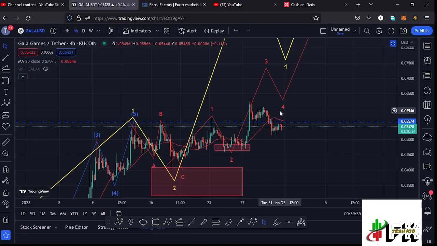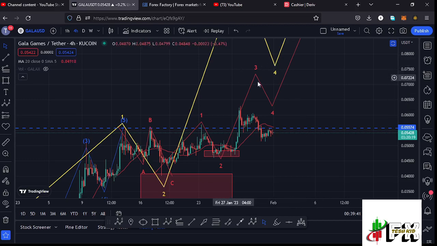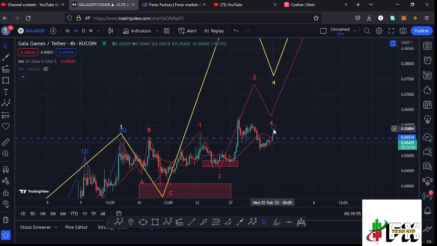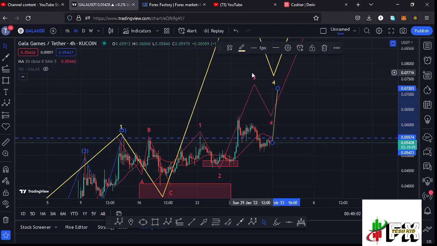We have also lost the 20-day MA, and that means they are both acting as resistance. And for us to get back into the formation of this wave 3, we need to see a move that is going to give us a break above the 20-day MA and also the wave 1 high. And once that happens, then there are chances of regaining our impulsiveness in the formation of that wave 3, continue pushing even higher, and fully maximize the formation of that wave 3 to the upside.